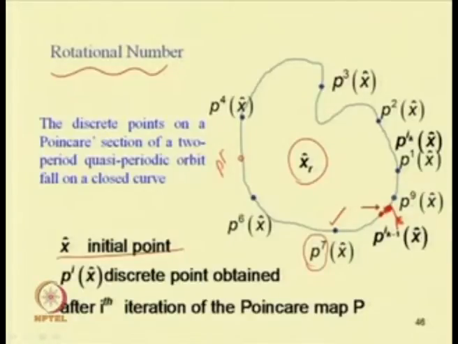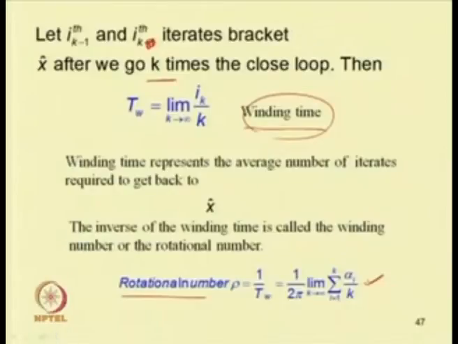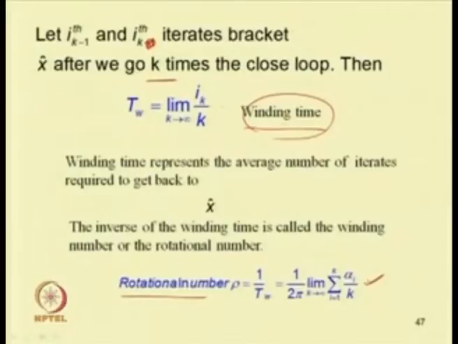The angle which brackets this and this point. So, by finding this angle also one can tell about the rotational number. So, this will be equal to 1 by 2 pi, limit k tends to infinity, alpha i by k, where alpha i is that angle we have shown. One can find it using a point in the interior of this loop and find the rotational number. So, rotational number is the reciprocal of the winding number, and after finding the winding number one can find this rotational number.